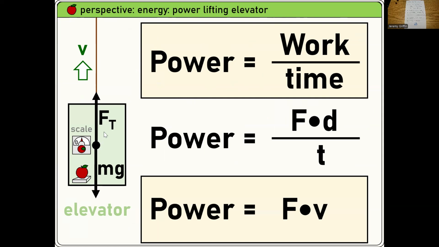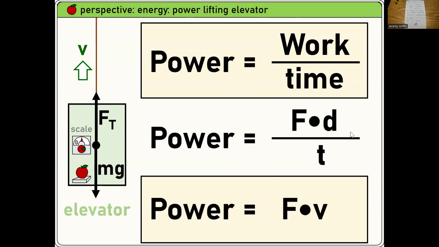Now, let's apply this to this elevator. I have an elevator here. Here's an elevator cable. Do you think there's a motor at the top of the elevator shaft going to pull up that elevator? So I'm drawing some power off the electric grid to do that. How much power? How many watts? Let's figure this out. So, guys, what's the formula for work? Work equals what times what? Force times distance. So I write that down, a little substitution.